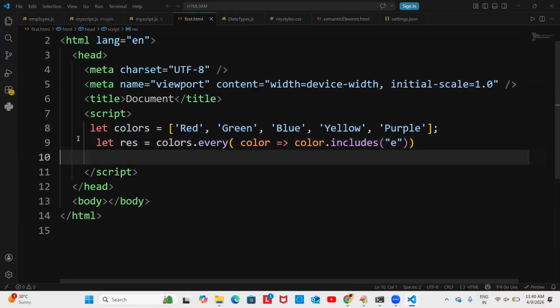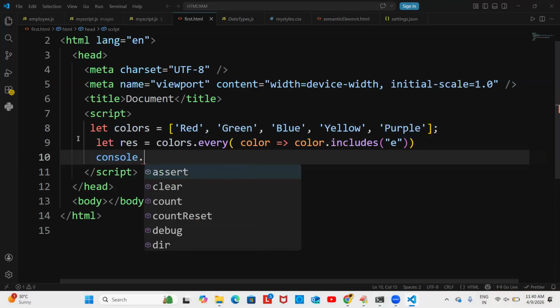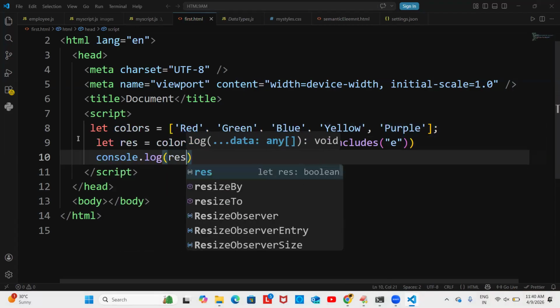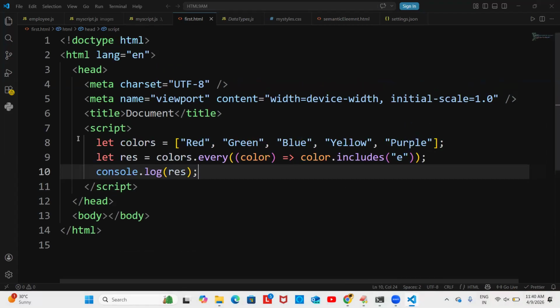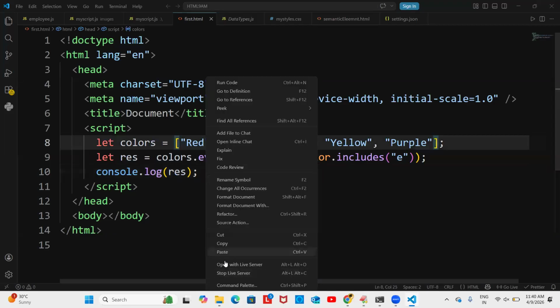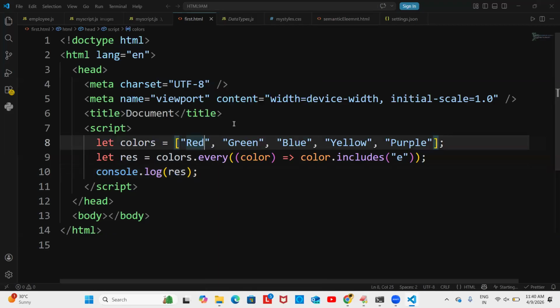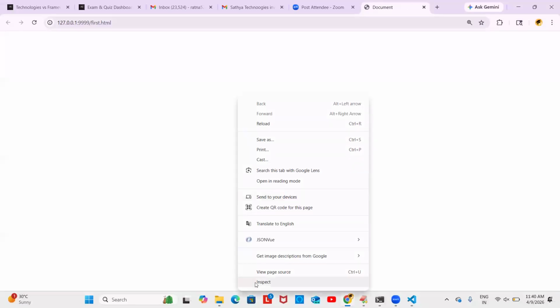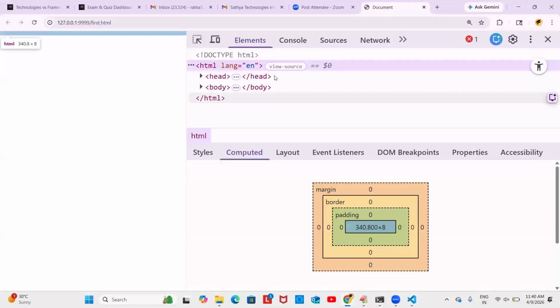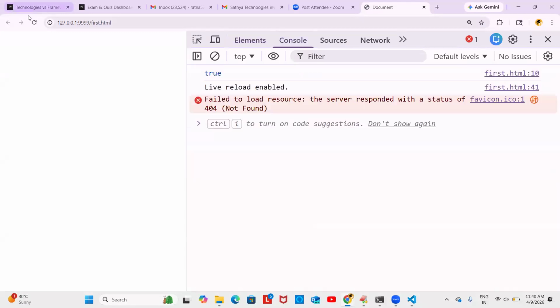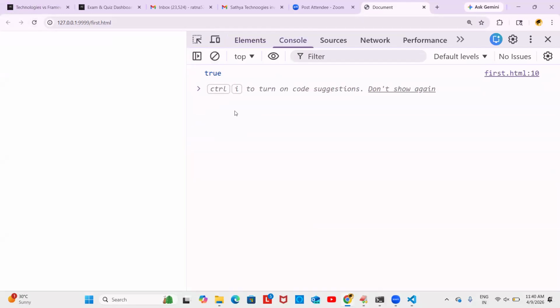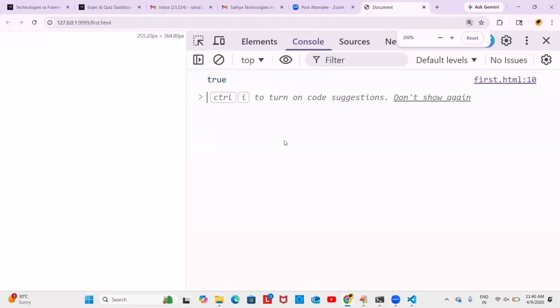Let's write the result here: console.log of result. Right click and open with Live Server. Then right click and click on Inspect. Once we click on Inspect, we can check the output. Guys, we got the output: true. It means all are satisfied.